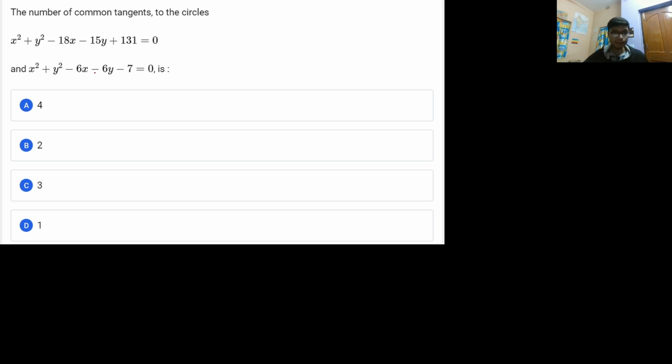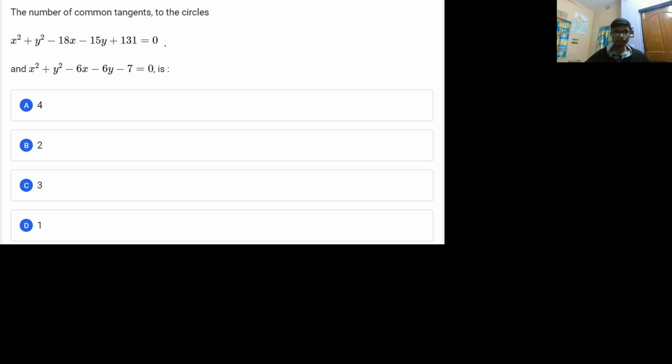The very first question is on the topic of circles, specifically common tangents and normals. It asks for the number of common tangents to the circles. The first circle is given by this equation, and the second equation is given as.